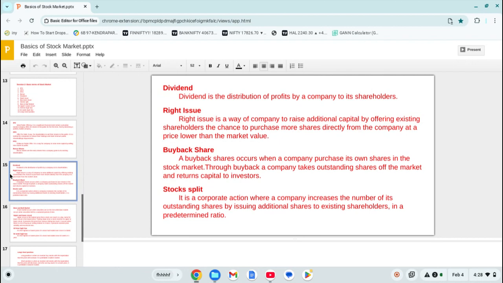But also, according to the number of shares, the price will decrease. That doesn't mean that if one share is being traded at 500 rupees and the stock is split into 10 shares, one share will become 500. No, one share is split into 10 shares, so the value of the 10 new split shares is equal to 500. So one share will be 50 rupees.